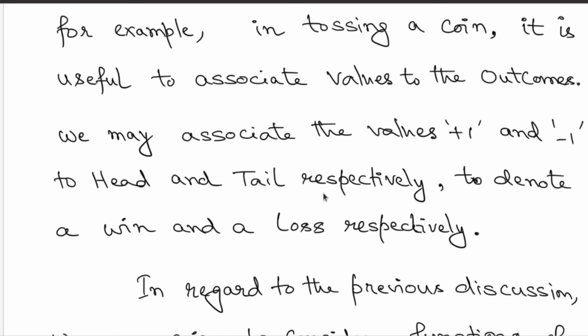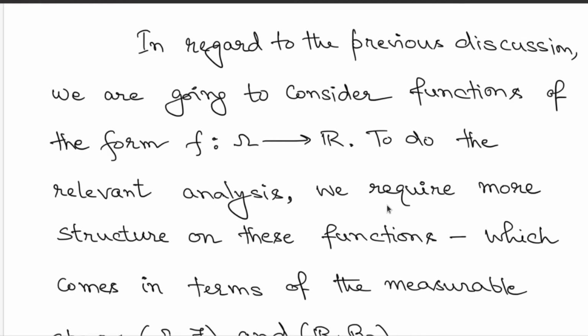No matter what kind of outcomes we have, we will typically associate certain meaning to them which will be numerical, and we are going to study those values and get some more intricate features or intricate analysis of the corresponding random experiment. So in regard to this discussion, what we are going to consider are functions of the form small f with domain sample space omega and the range space the real line.